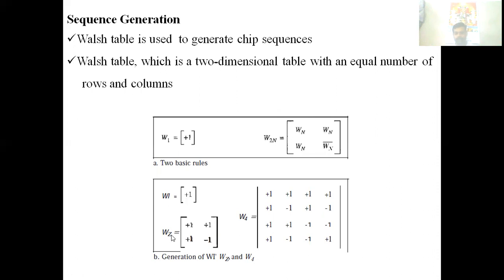W1 is plus 1. W2 means plus 1, plus 1, plus 1, minus 1. W4 means plus 1, plus 1, plus 1, plus 1, plus 1, minus 1, plus 1, minus 1, plus 1, plus 1, minus 1, minus 1, plus 1, minus 1, minus 1, plus 1, each new block being just the inverse. So by this technique, we can generate the chip sequences. So we have studied CDMA.